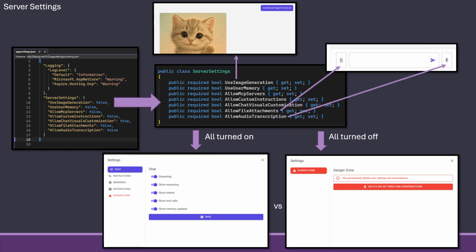Finally, you can also turn off file attachments and audio transcripts, so these buttons will go away if you turn these off. So now you're really set with a system where you have multiple settings that you can control on the server side, to decide whether that chatbot feature should be used or not, instead of ripping all the code out that you don't need. And then you can turn them on when you need them, if need be.